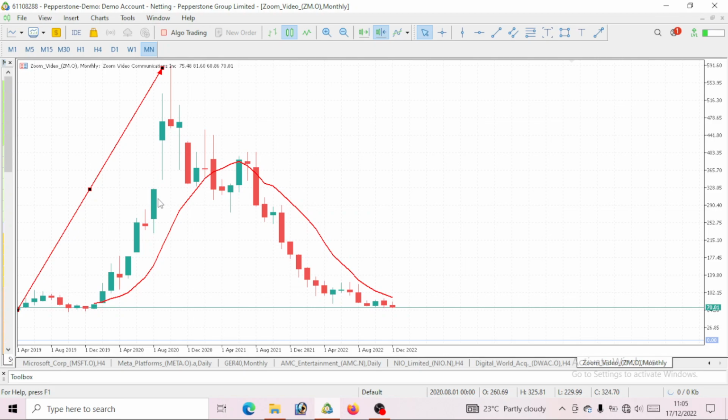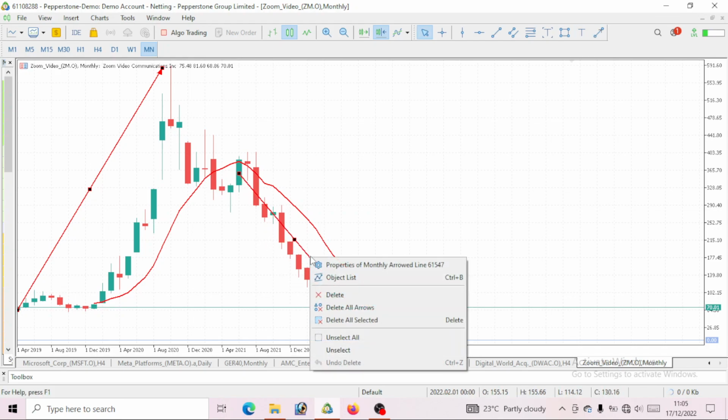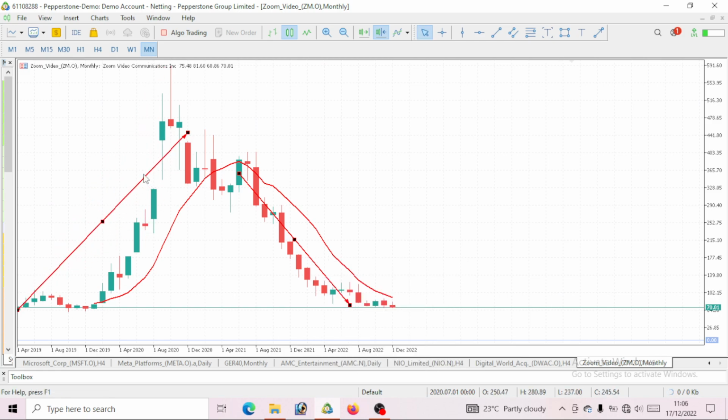We should go buy, we should go bullish, right? But once this price is below our 10 period moving average, then we have to sell, we have to short. So previously it was above this moving average, so during that period, we were going long. But now this price has gone bearish and it is now below our 10 period moving average. So that is still to tell you that this price is now bearish.